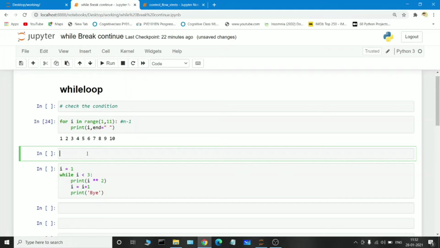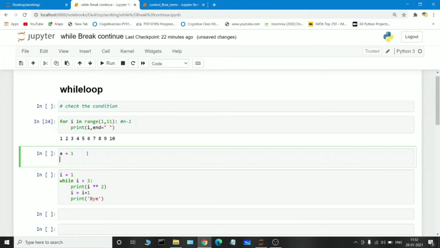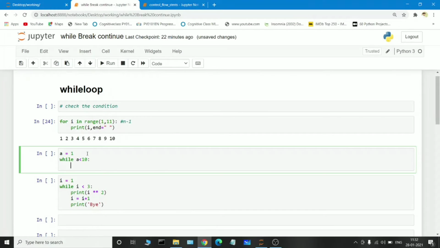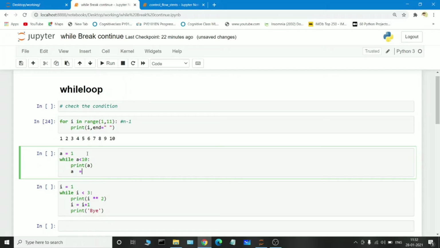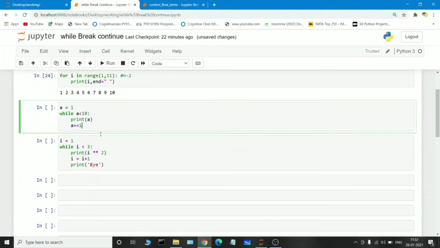Suppose I am taking a value a is equal to 1. Okay, I am writing a logic: while a is less than 10, which means it is going to check the condition, and I am just printing the a value. Okay, and I am just increasing the value. See, we will see how the logic works.